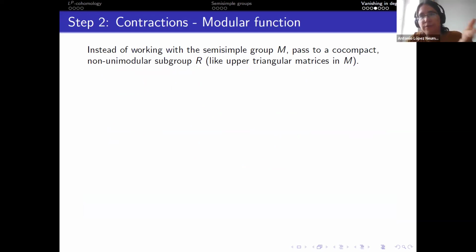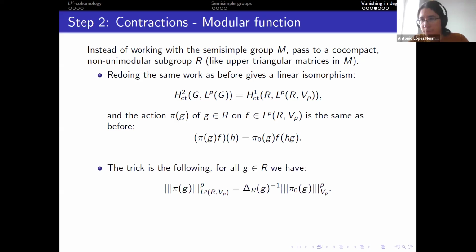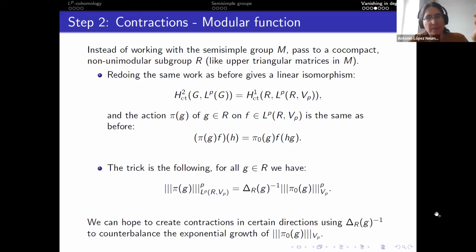So since this group is co-compactly contained inside of M, you can basically do all the same work as before with the group R instead of M. And once you have done that, you want to compute these operator norms, which were the obstruction to apply this Lafforgue property T. And the idea is that when you work with R instead of M, there is a modular function that appears. And this modular function, well, it's a cool number because it's something that you can make as small as possible.